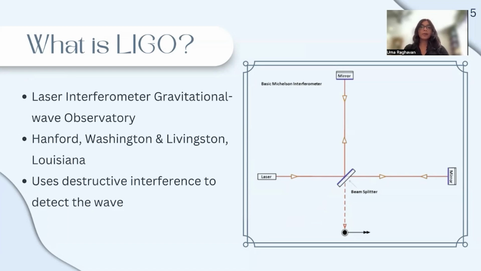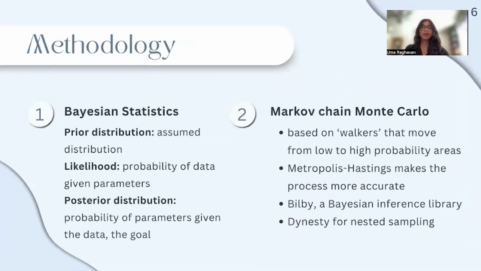LIGO uses these measurements to construct simulations of gravitational waves and black hole mergers and uses them to understand each other. We can use the gravitational waves detected in order to find out more about their sources. In this case, I'm using 3 gravitational wave signals in order to find out the masses and luminosity distances of the mergers that cause them.